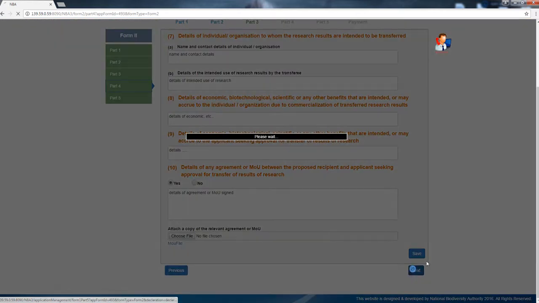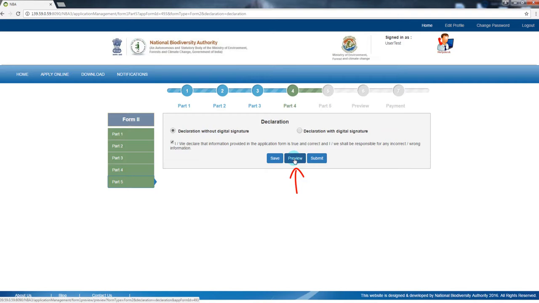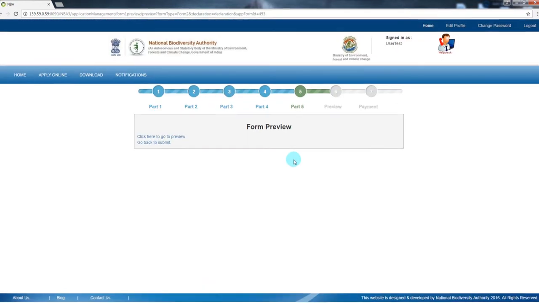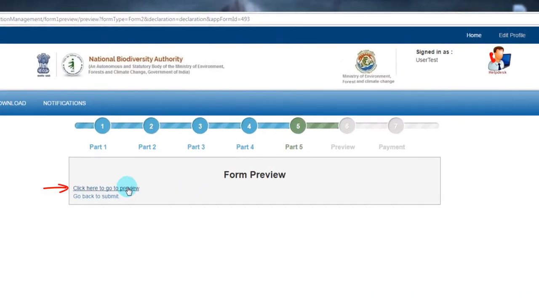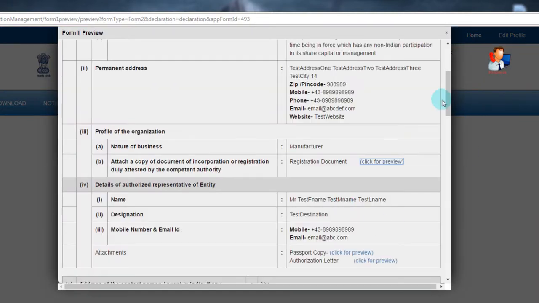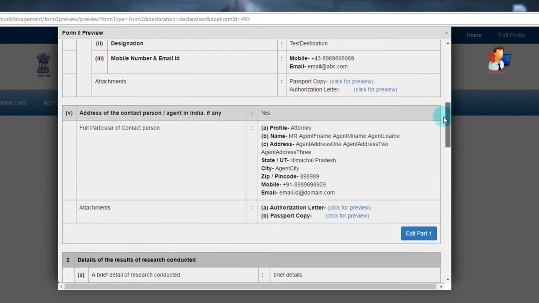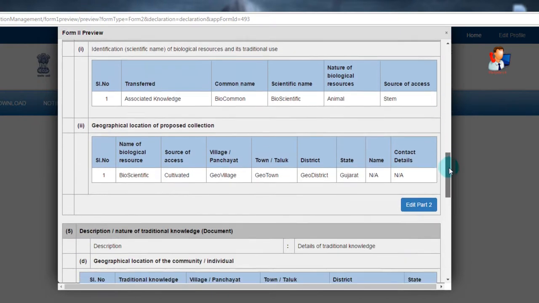Once the first three parts of the form are complete, you will be asked to submit the declaration in the form with or without your digital signature. After declaring and clicking Save, you can have a preview of the entire form filled by you. If required, you can edit any part of the form from there itself and take a printout of the form. After completion, you can click Submit and proceed to payment.